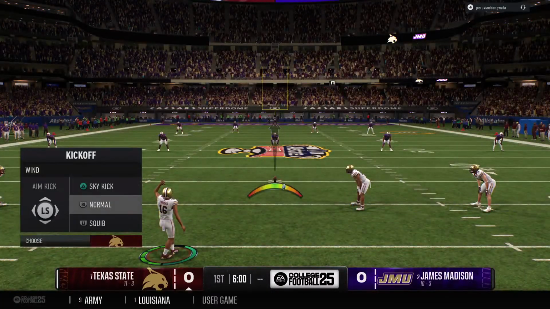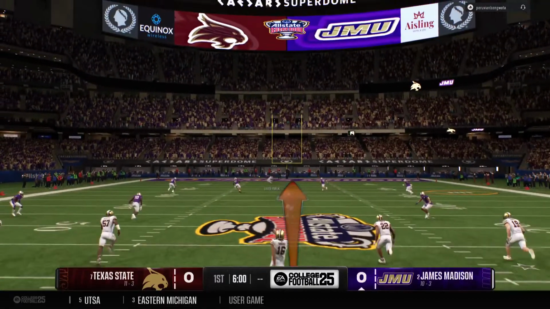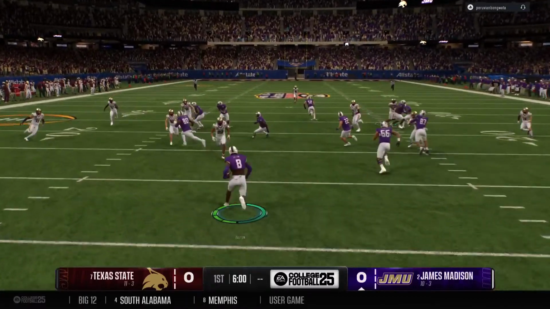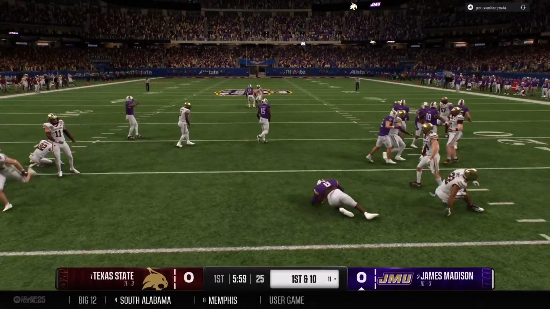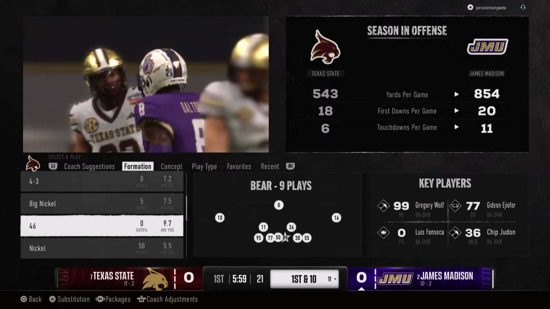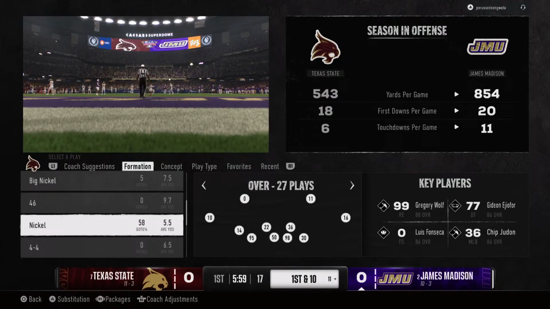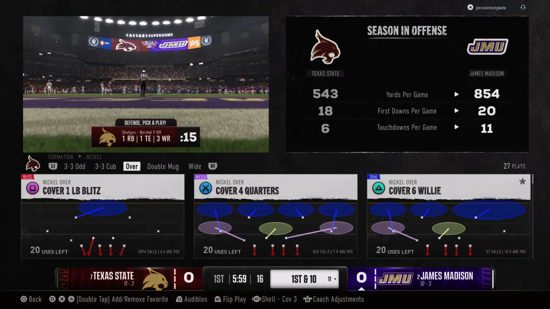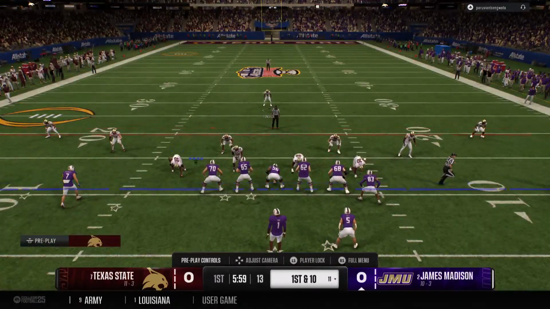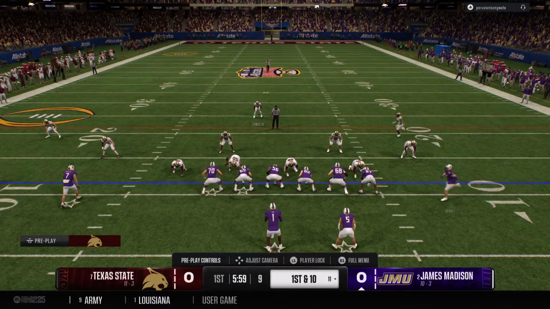Team out there, we're ready to rumble for this college football playoff game. He's going to try for a return from a couple yards deep in the end zone. Returner tackle right there. That's where they'll start the drive. First down here for this offense. Moving the receiver around pre-snap.